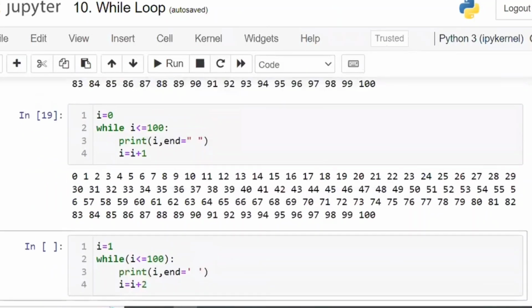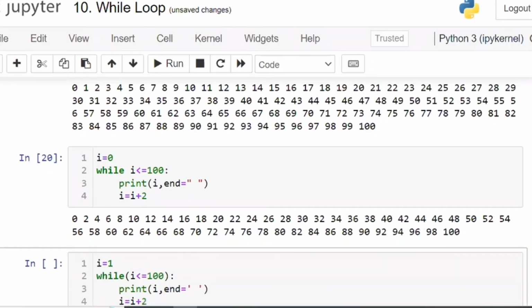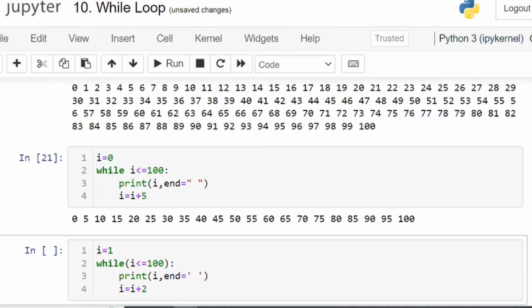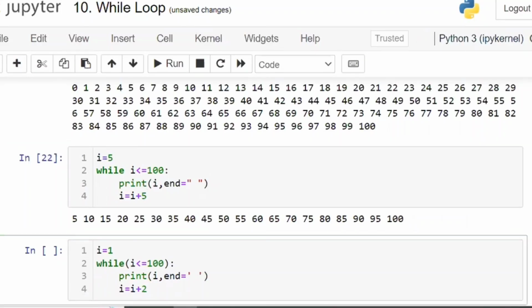Now, if you want to print only even numbers, add with 2 instead of 1. Automatically, you will get the even numbers only. If you want the numbers which are divisible by 5, add with 5. Zero is also not required. Start with 5 initially. Then the numbers which are divisible by 5 you will get.